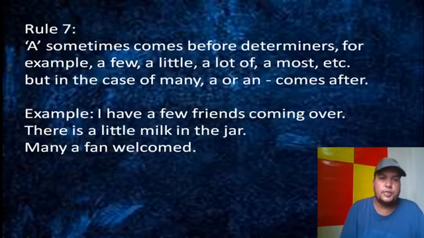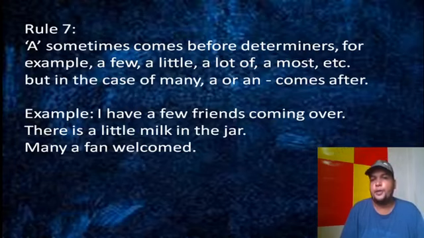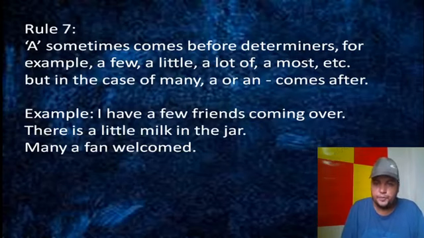Rule 7 says a sometimes comes before determiners. For example, a few, a little, a lot of, a most, etc. But in the case of many, a or an comes later. So look at the things. Determiner means that which determines, like it defines. I have a few friends.